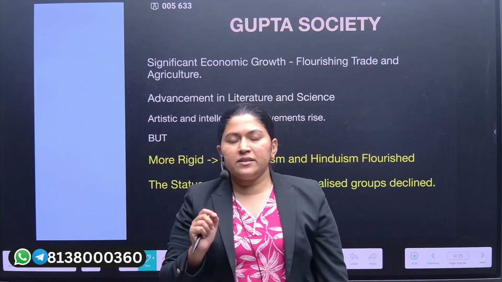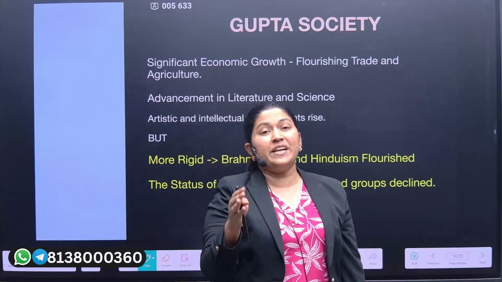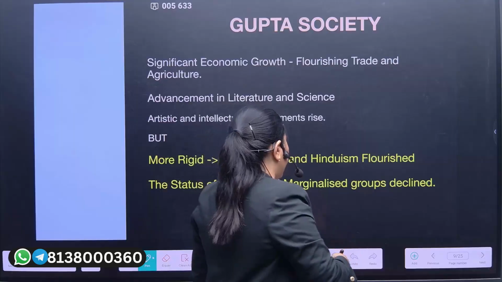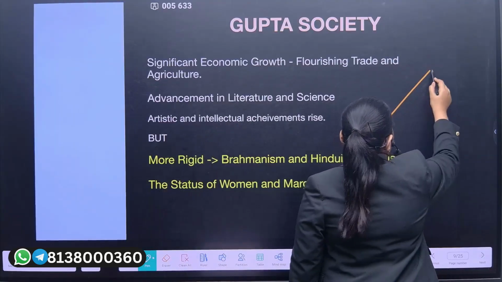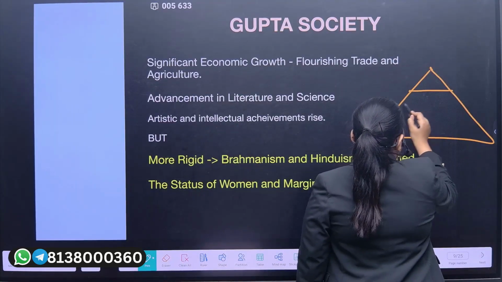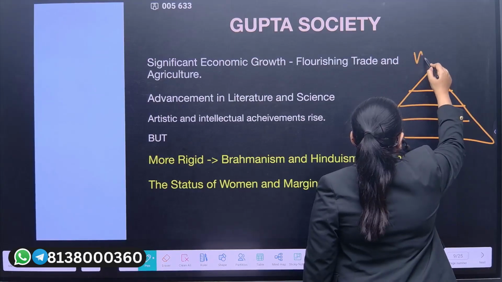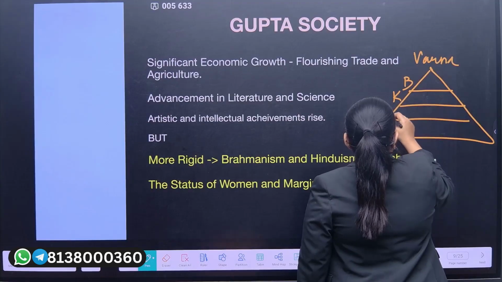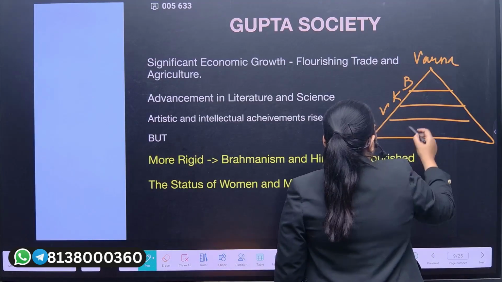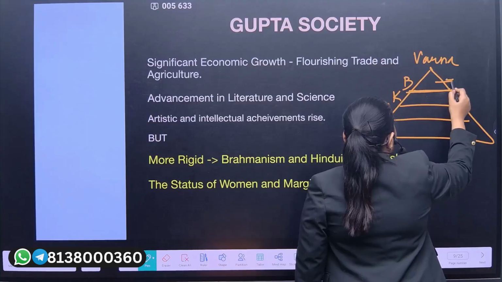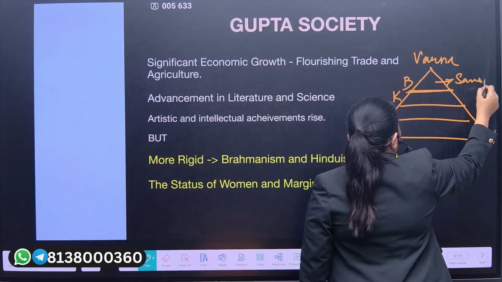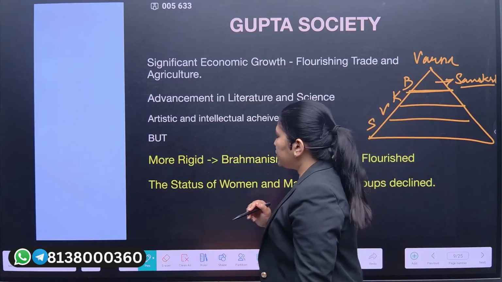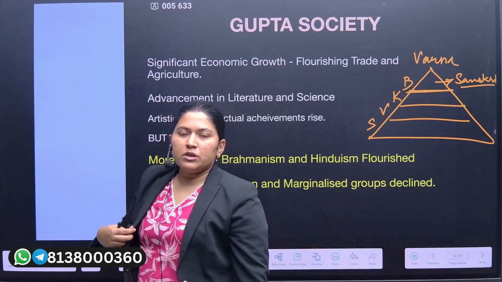And that is why the Sanskrit language was only friendly for the Brahmin sect. In the recent lectures, we had discussed the Varna system. If you remember the Varna system: Brahmin, Kshatriya, Vaishya and Shudra. So these Brahmins were very friendly with the Sanskrit language. Now this Sanskrit language was quite friendly for the Brahmins, and that is why